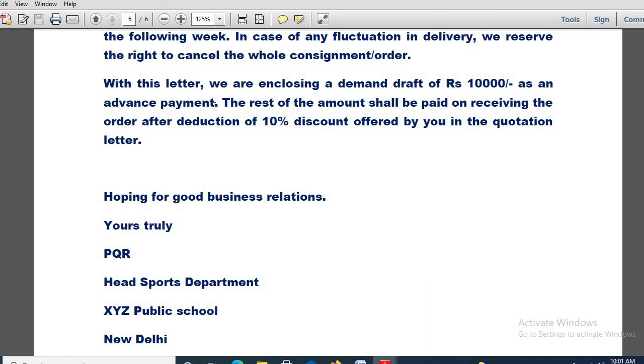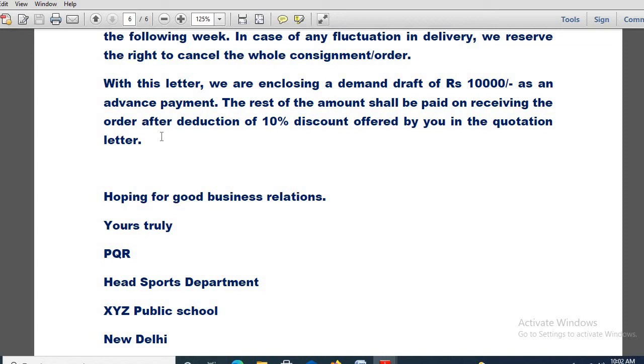I told you where you have to write that enclosure part, see, it will be written down. The rest of the amount shall be paid on receiving the order after deduction of 10% discount offered by you in the quotation letter.